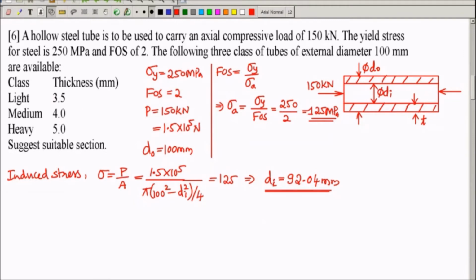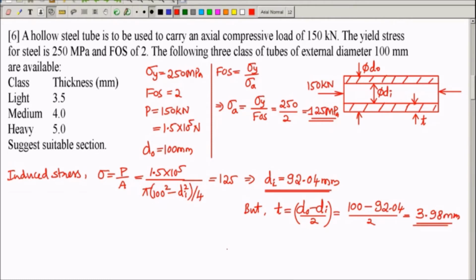We have to choose one of the given classes, but the classes are standardized in terms of thickness. So let us find out the thickness corresponding to di of 92.04. Thickness is nothing but d naught minus di by 2. Here d naught is 100, di is 92.04. When you do this, you get thickness of 3.98 mm. So, based on the stress induced, the allowable stress, or the factor of safety, we have arrived at a wall thickness of 3.98 mm.